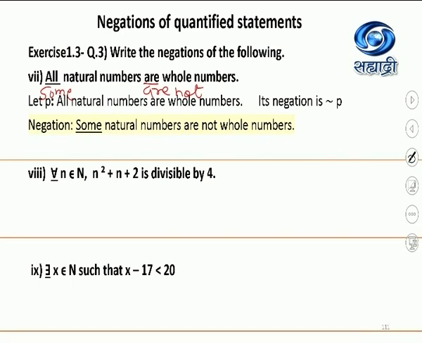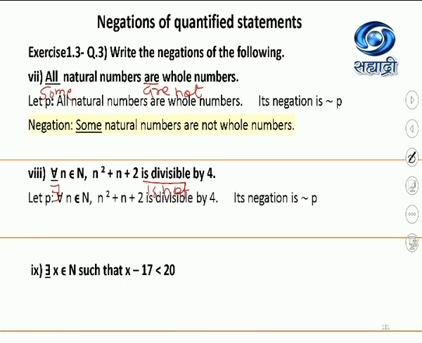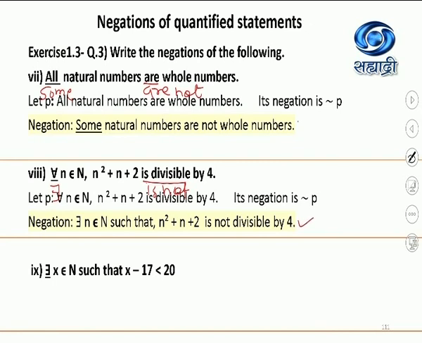Now here the symbolic form of the statement is used. So there will be there exist in the negation, and is divisible will be replaced by is not divisible. You can see. The answer is going to give you 1 mark in this case. Explanation is not important. So there exists n belongs to capital N, that means there exists a natural number n such that n square plus n plus 2 is not divisible by 4.